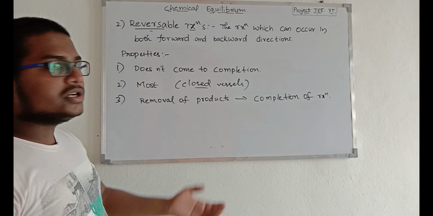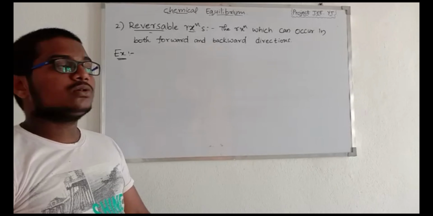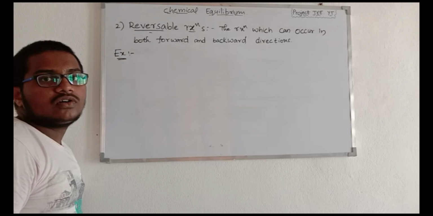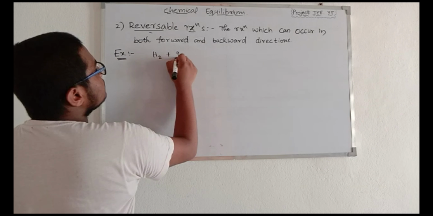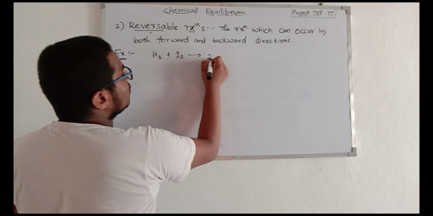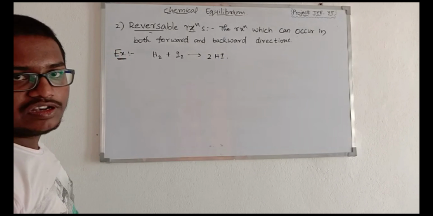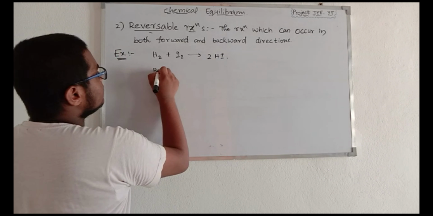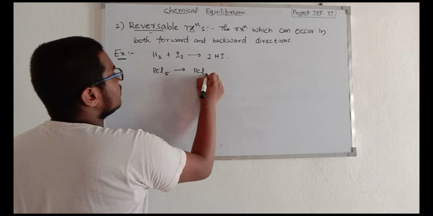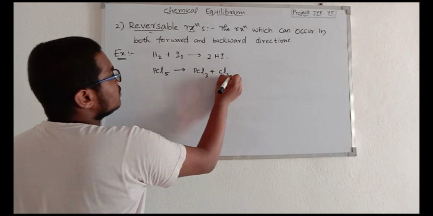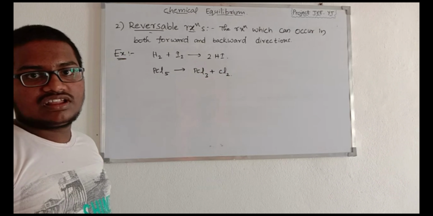And next, we are going to discuss some examples of reversible reactions. H2 plus I2 gives rise to 2HI. So this is one of the major important reversible reactions, and PCl5 gives rise to PCl3 plus Cl2. So this is also one of the most important reversible reactions.